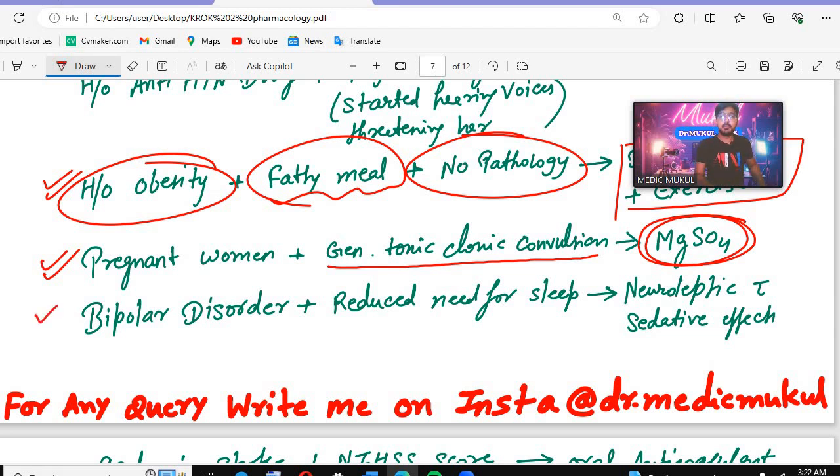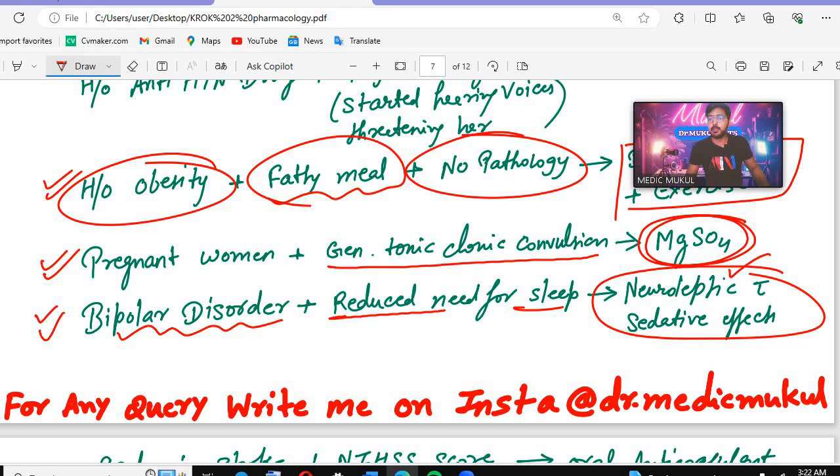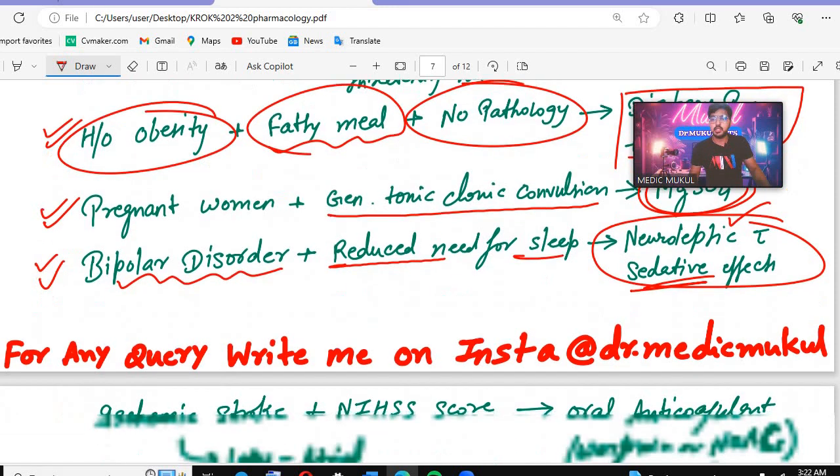If the patient has a history of bipolar disorder plus reduced need for sleep mentioned in the question, which drugs will be given? We will give a neuroleptic with sedative effects, and then we will be able to treat this condition.